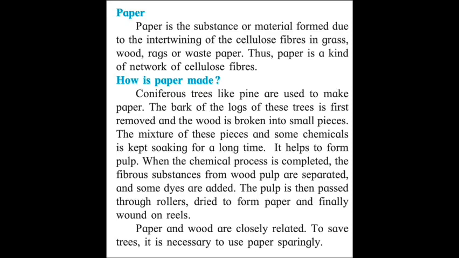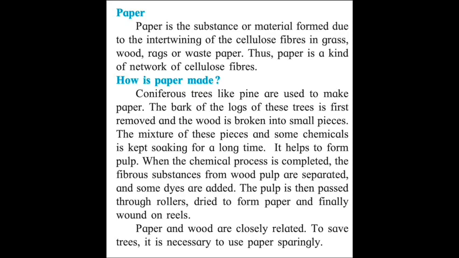Coniferous trees like pine are used to make paper. The bark of the logs of these trees is first removed and the wood is broken into small pieces. Now this mixture of these pieces and other chemicals is kept soaking for a very long time. Now what happens? It helps to form pulp, or you can say juice.